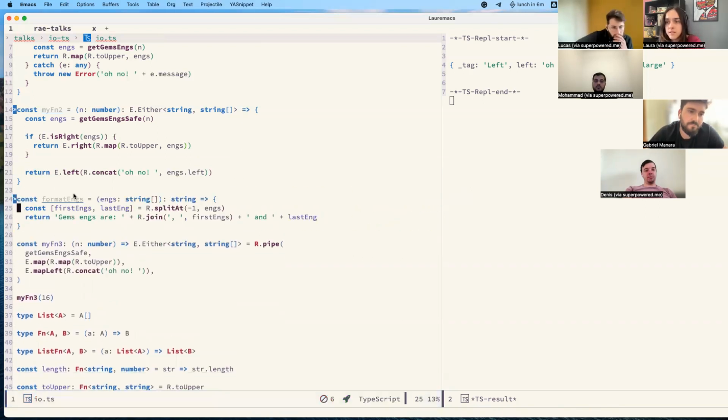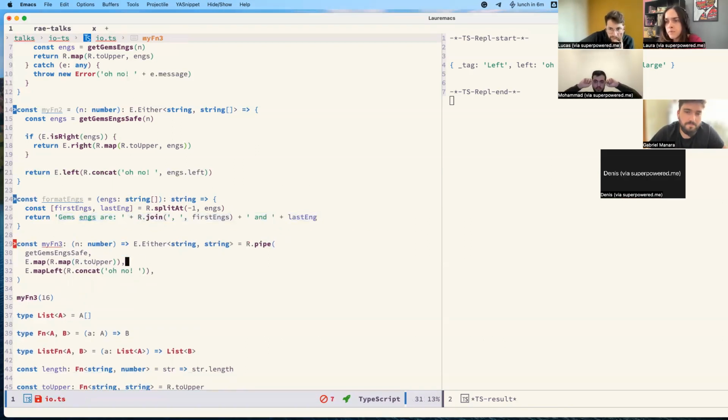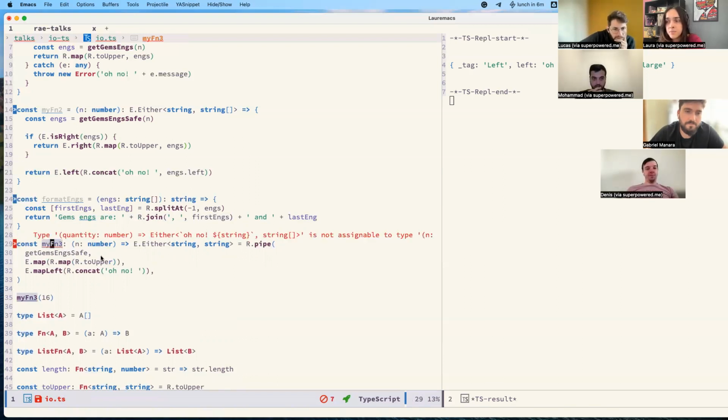Here we are expecting a list of engineers and returning only a string that is just a cool formatting of the names. We could do that here now. Instead of mapping, see, the errors are already coming because this is returning a list on the right side and now it's expecting a list. So here we have format.